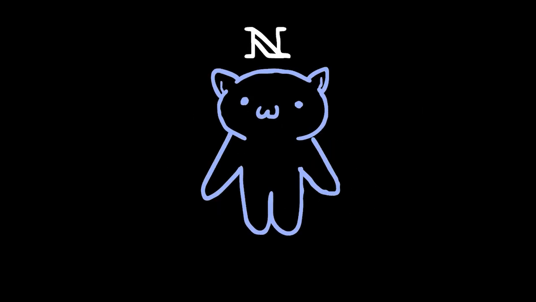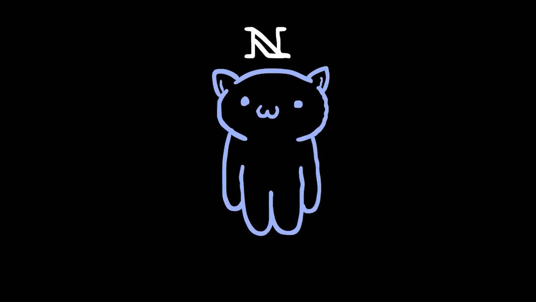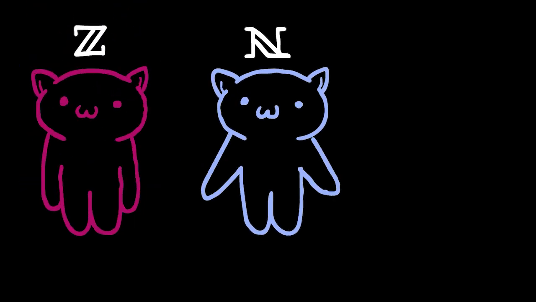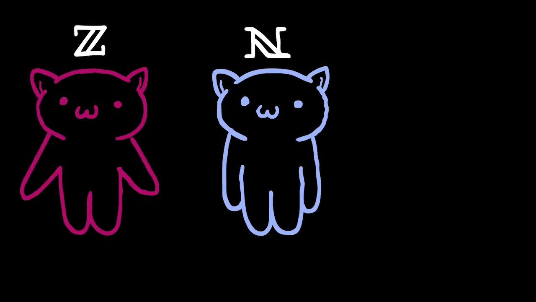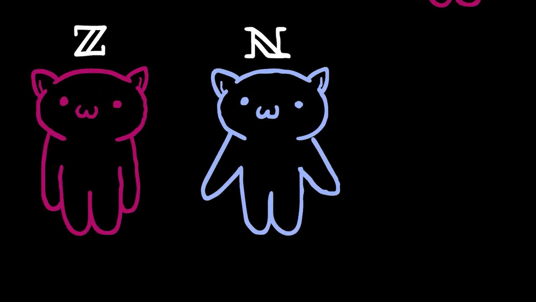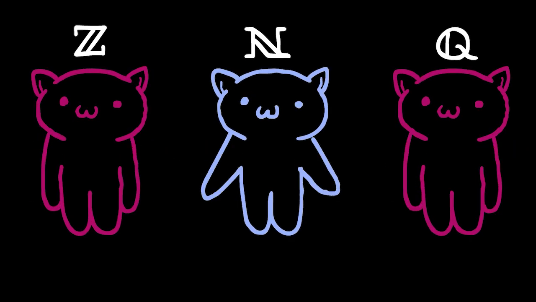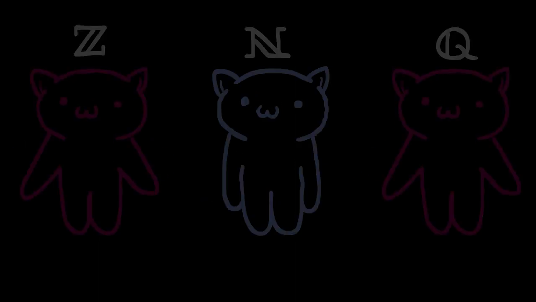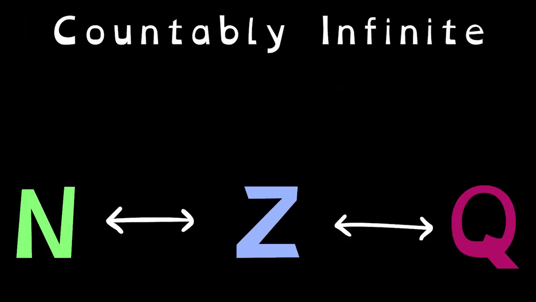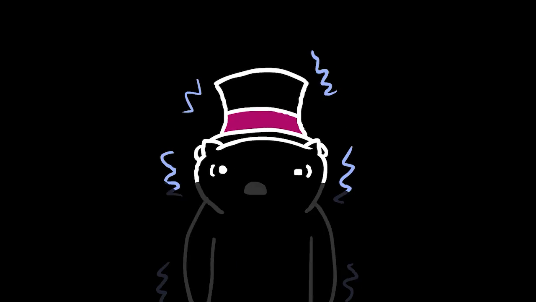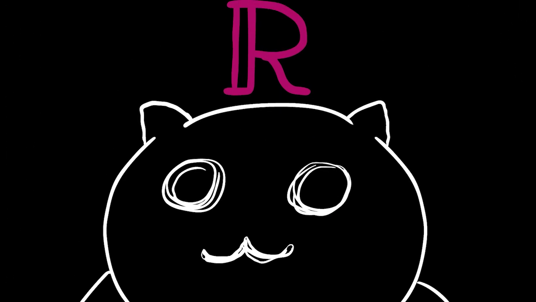So there you have it. We showed that even seemingly larger sets can still be matched with the natural numbers. The integers, despite including negatives, turned out to be no more numerous, and even the rationals, which seemed like an overwhelming mess of fractions, were countable with the right system. In the end, no matter how chaotic things looked, we found a way to match everything up, proving that they were all countably infinite. But then we met the real numbers, and everything fell apart.